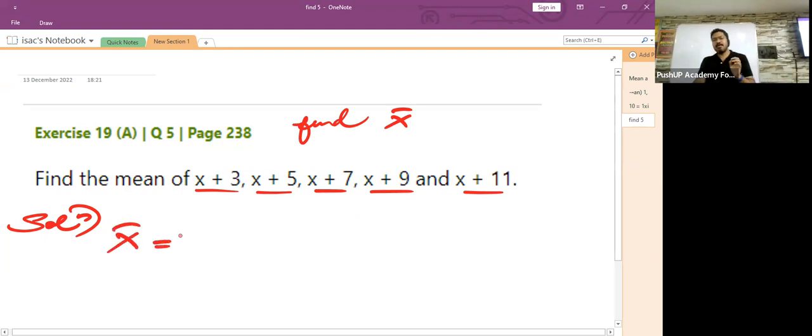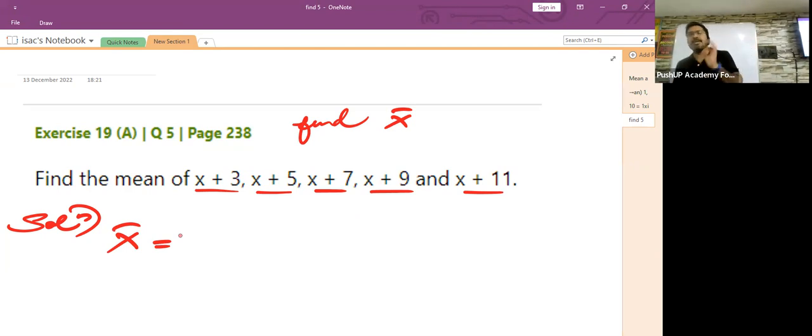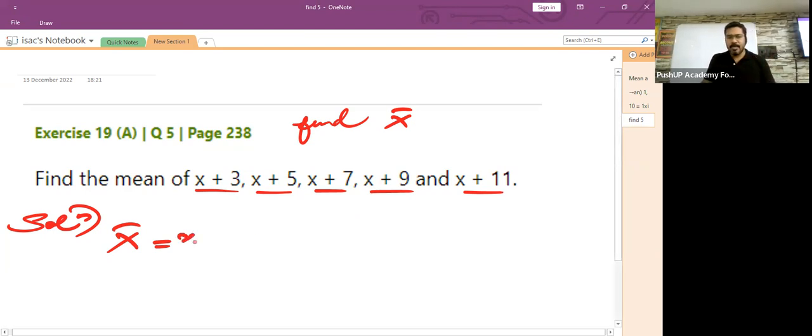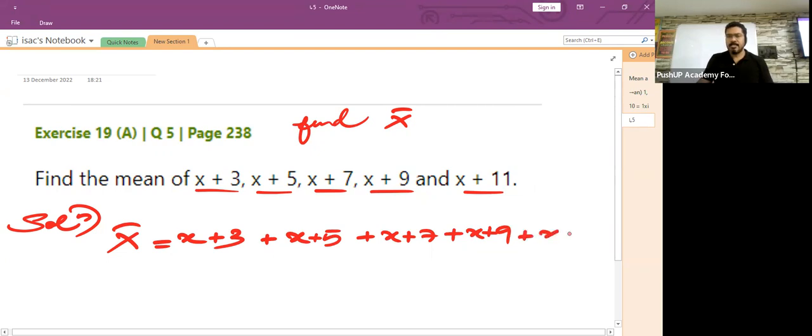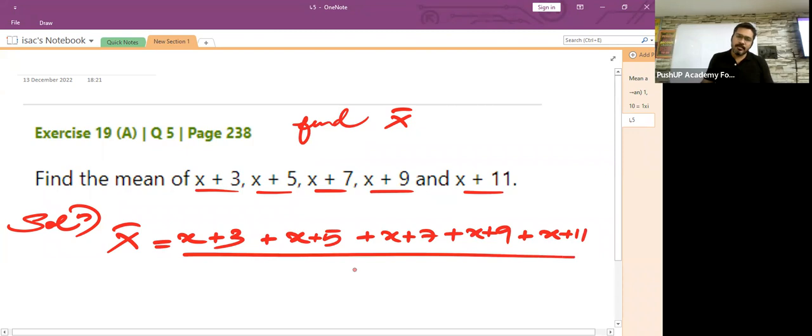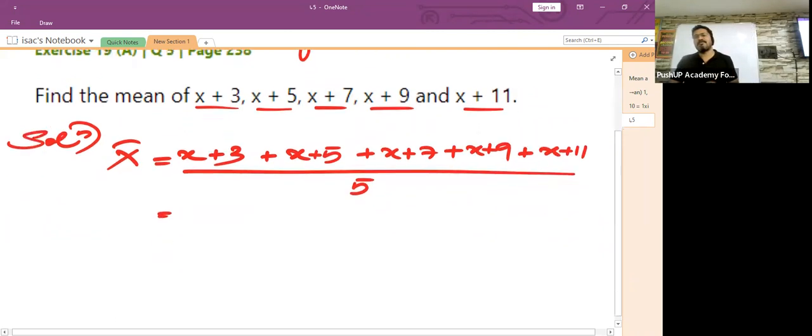X bar will be what? The sum of all the given observations divided by the number of observations, right? So it would be x plus 3 plus x plus 5 plus x plus 7 plus x plus 9 plus x plus 11 whole divided by the total number of observations, which is 5.